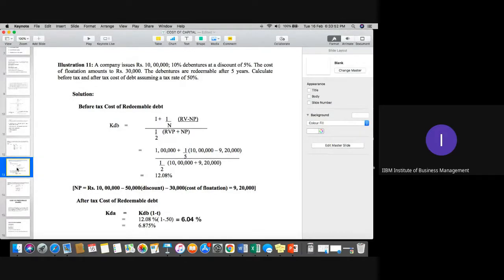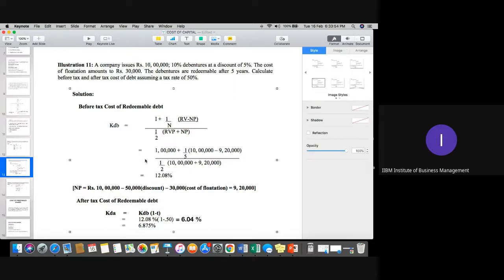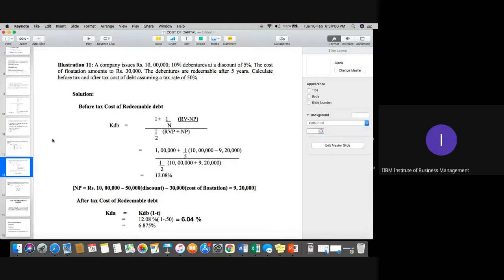Okay. Please have a look and do let me know. Is there any query in this question, please? Okay, in this case, again, you can say 10 lakh, 10% debenture, 5% discount, production cost 30,000. Same question, actually. Okay, try this. If you won't be able to do so, we will discuss that.